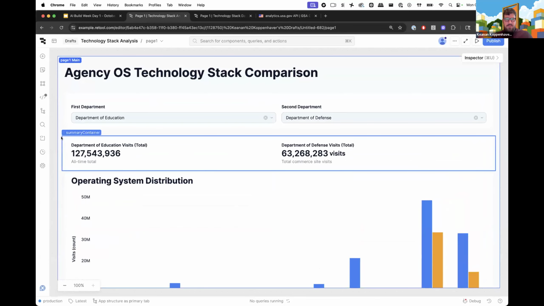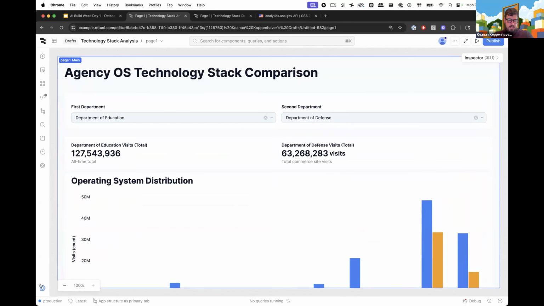And we're at a point now where we have a working application where I can ask it to make any type of edits that I would like to, or I can do that sort of thing myself. And so this looks pretty good to me.